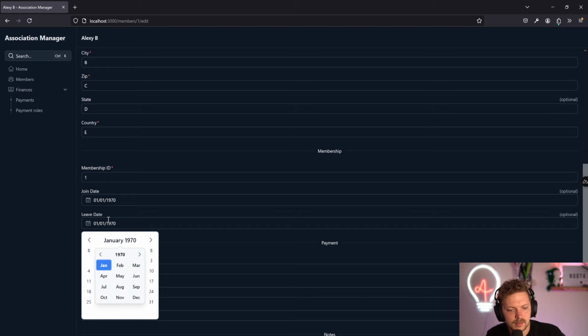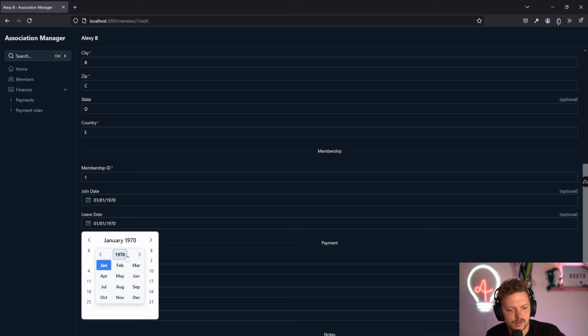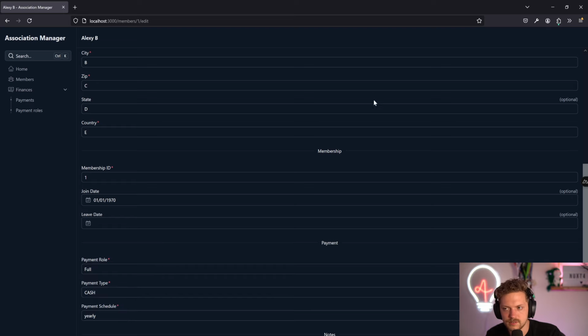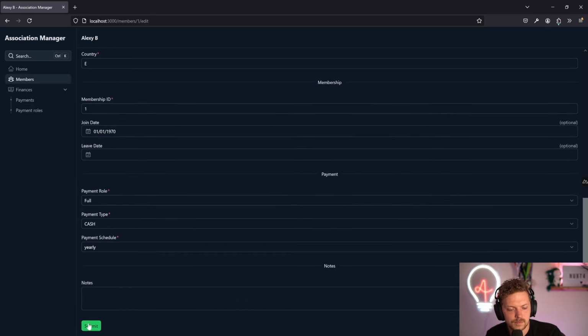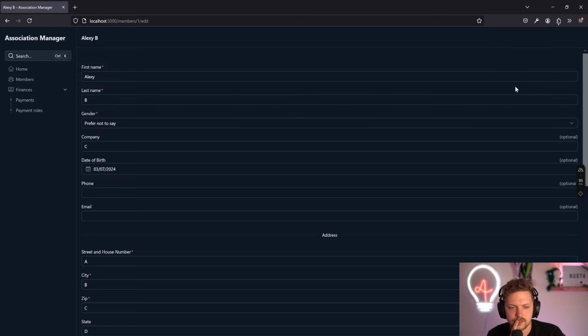So let's update this. Oh god. Can I just fully remove the leave date and then it's fine? Submit. Oh, no, that doesn't work. Because of the coercing, I think.